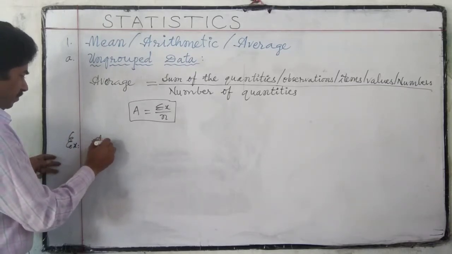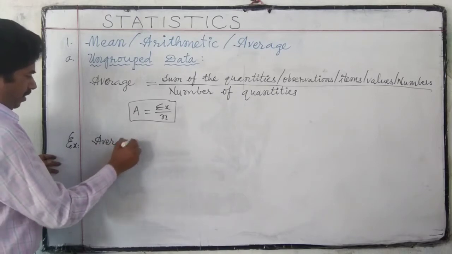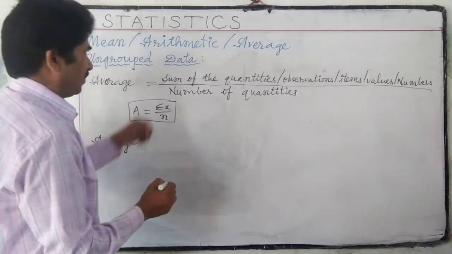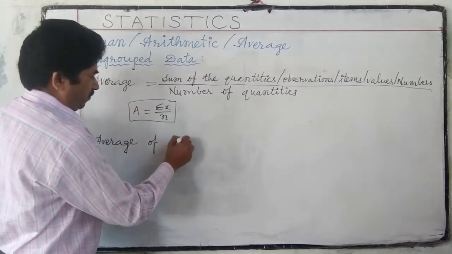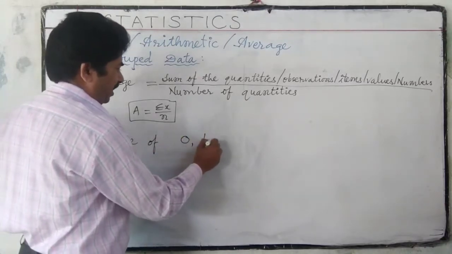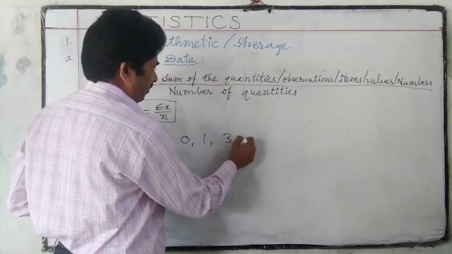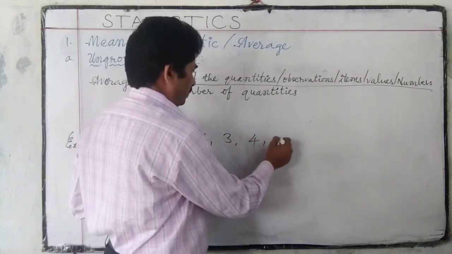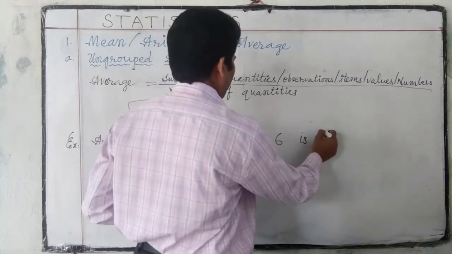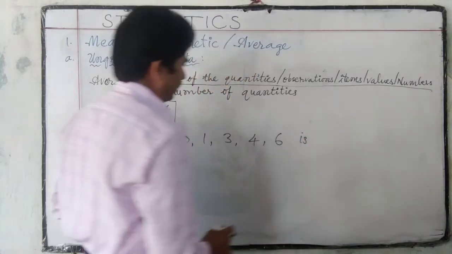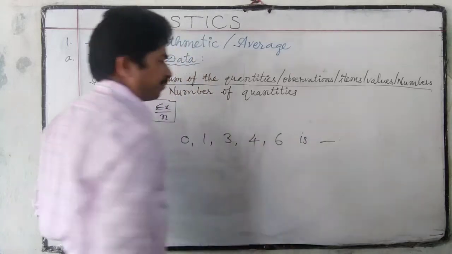Average of or mean of or arithmetic mean of 0, 1, 3, 4, 6 is what?